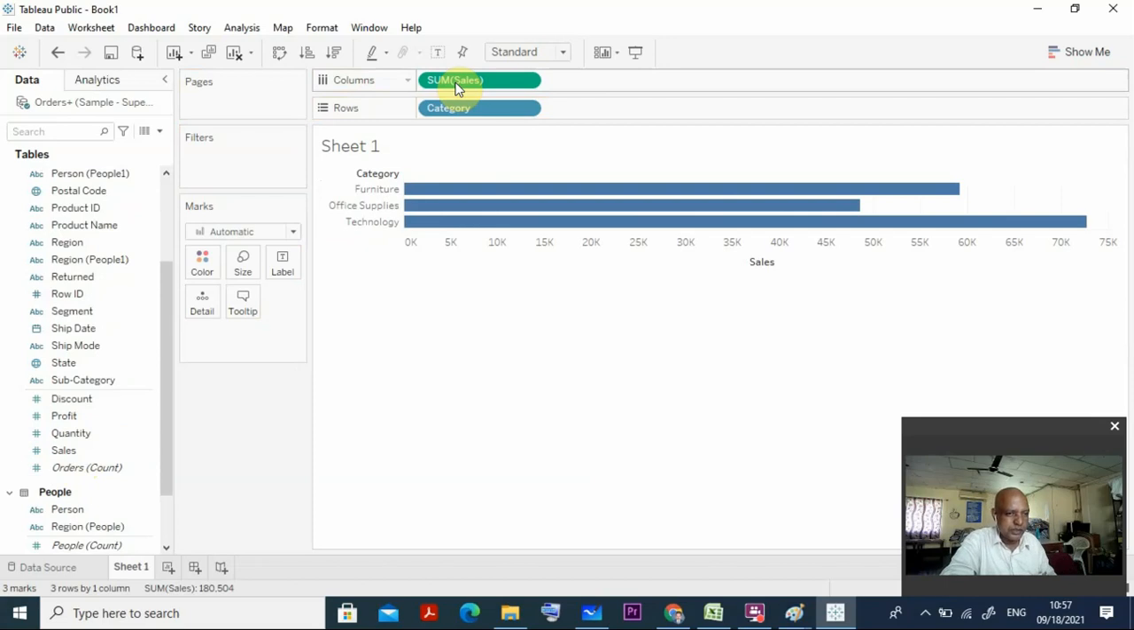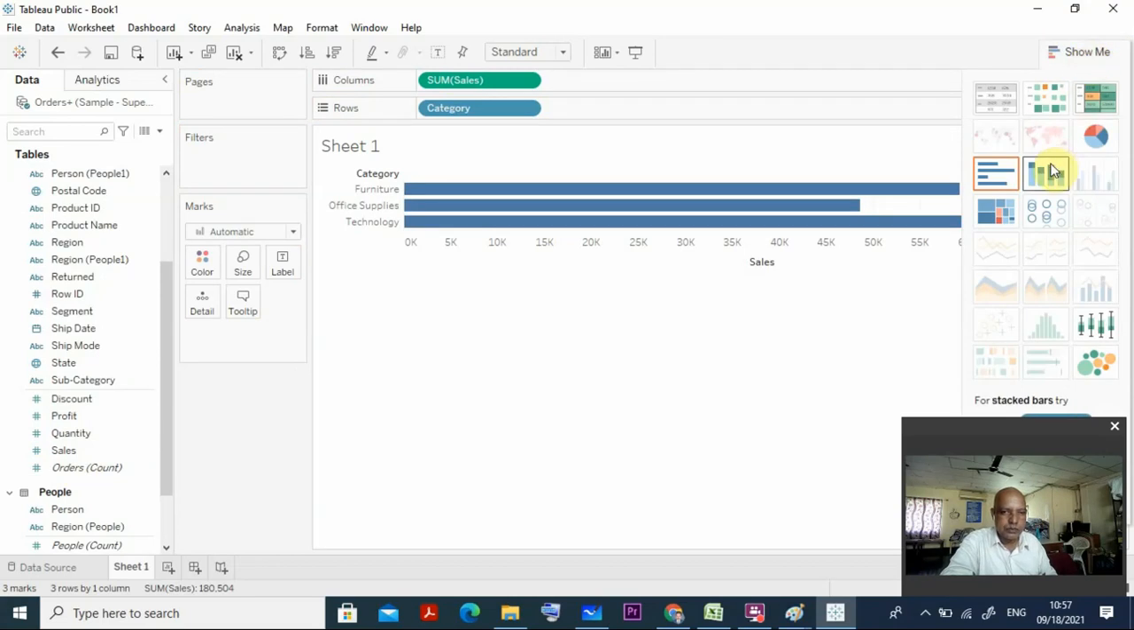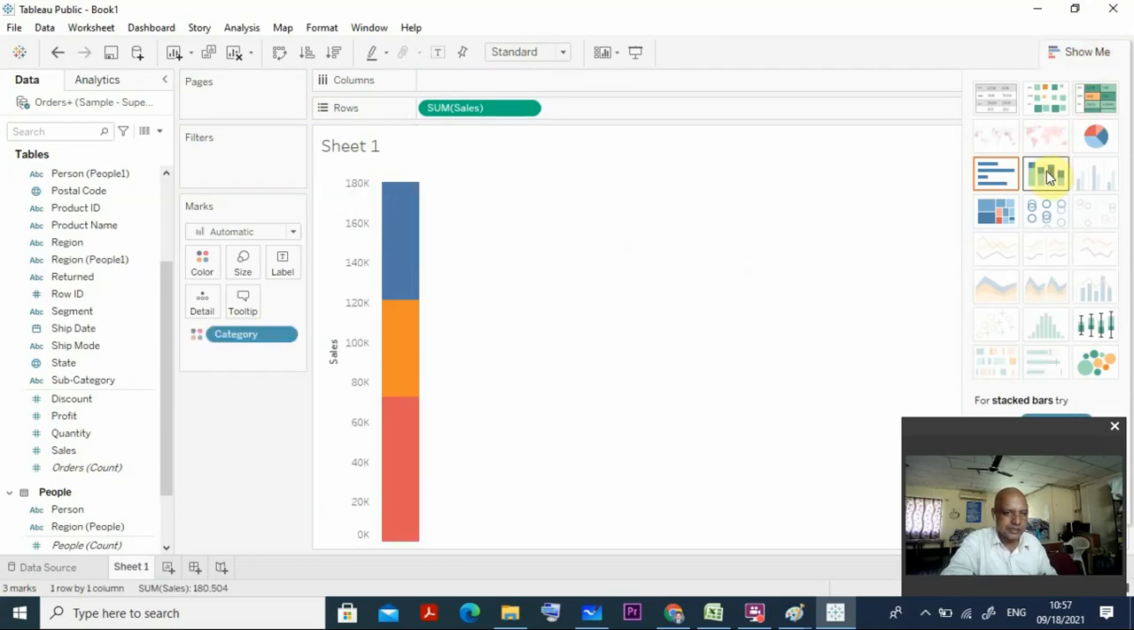Once you do it, you can clearly see the functions here. Now suppose I want to do all the things here. In the Show Me, you can change this graph. Suppose I want things like this, you can see it here also.